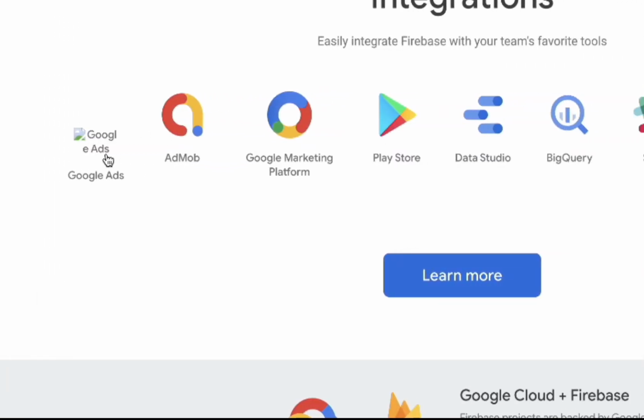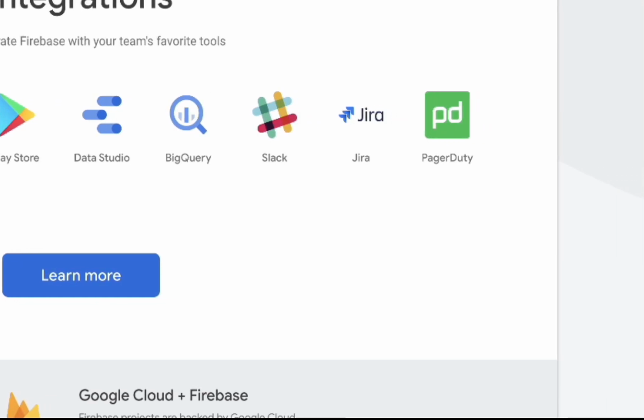Firebase, if you're watching this, I think this is a bug. This image doesn't display. So I don't know. Might need to fix this.